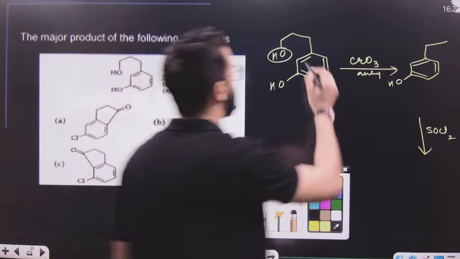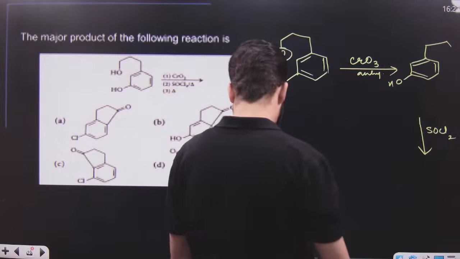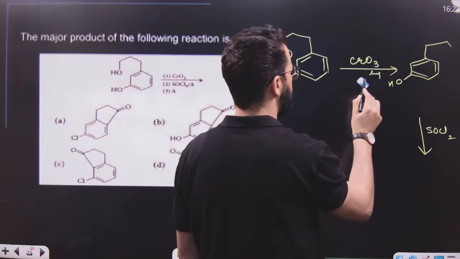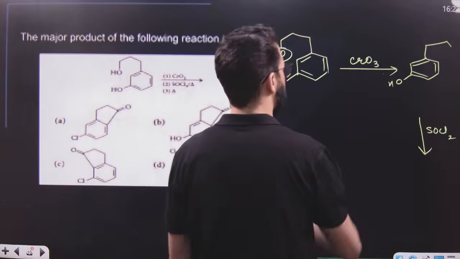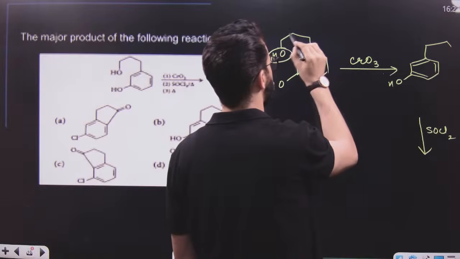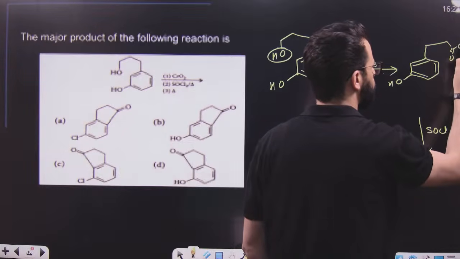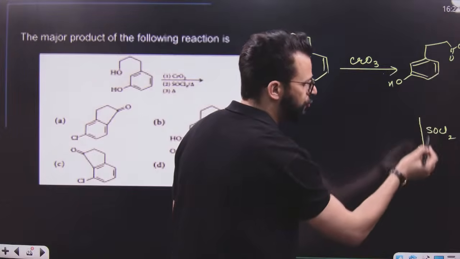Then it will form this alcohol to carboxylic acid, because CrO3, when it is hydrated, is a strong oxidizing agent. It will convert this alcohol to carboxylic acid. So it is CH2, then COOH. Now, dear students, this is treated with SOCl2.